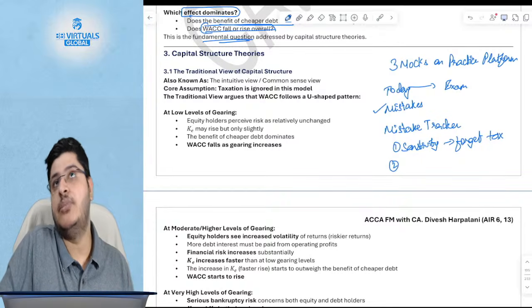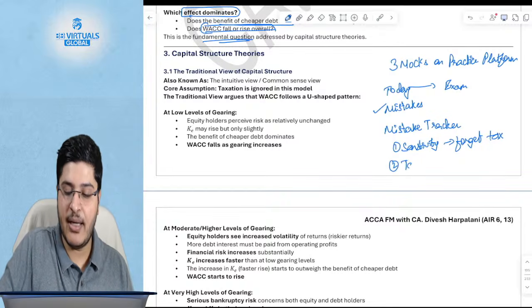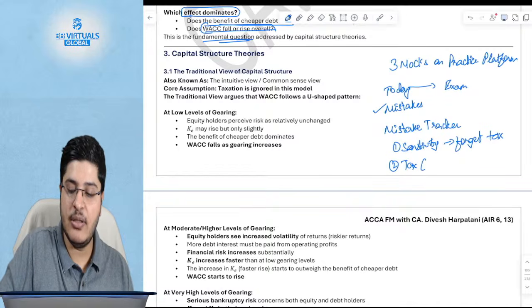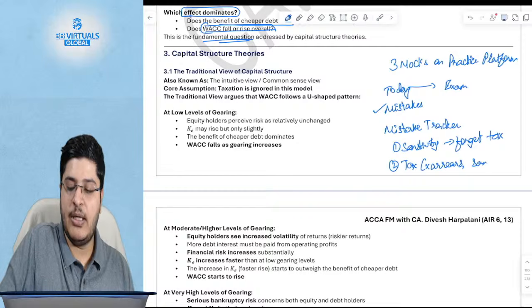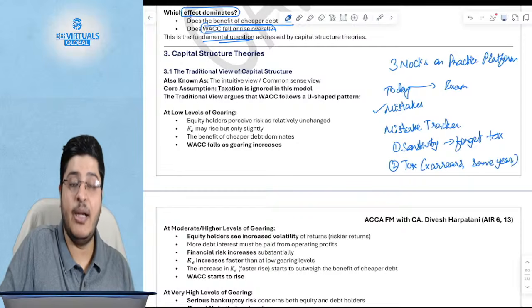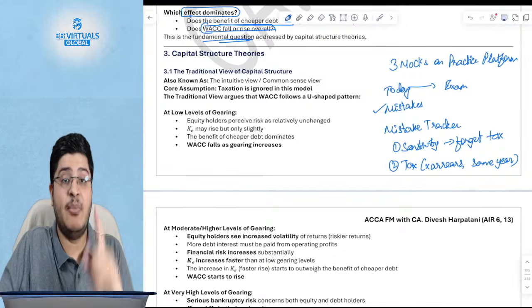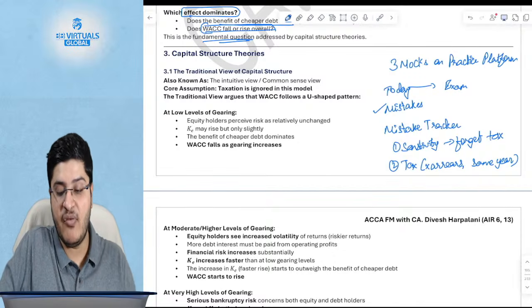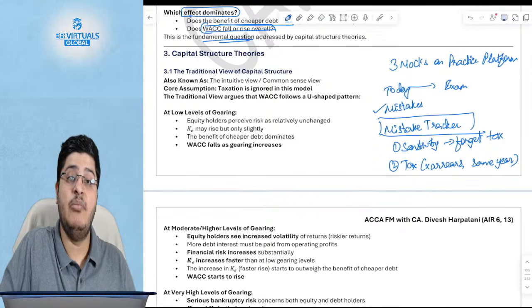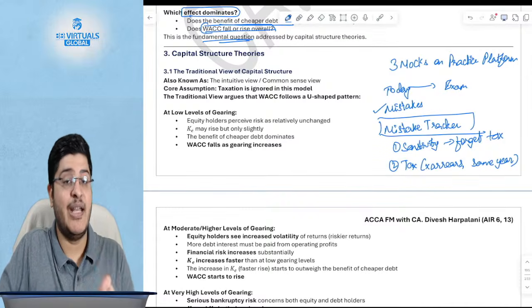Number 2, another example of a mistake, for example, tax. Instead of arrears, you say I will keep it in the same year. You keep it in the same year. Now this is a mistake that you might end up making. Now, in the exam you will remember, if you've kept a mistake tracker and you refer to it the day before the exam, that this is not a mistake that I want to commit again.